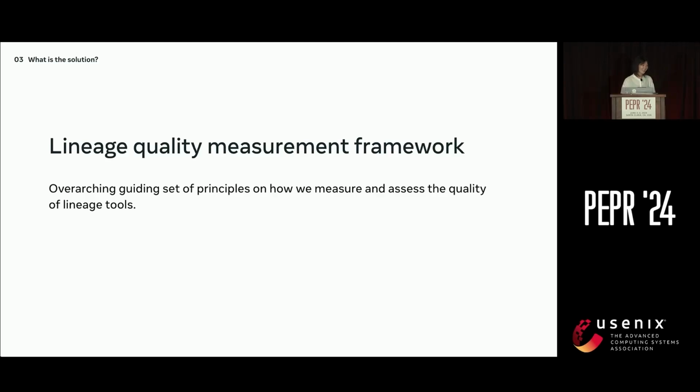Okay, now we can circle back and reintroduce you to the Lineage Quality Measurement Framework. As mentioned in the beginning, it's an overarching, guiding set of principles on how we will measure and assess the quality of all our Lineage tools. This aims to be that common language that we just discussed we needed. So there are two main components to the framework.